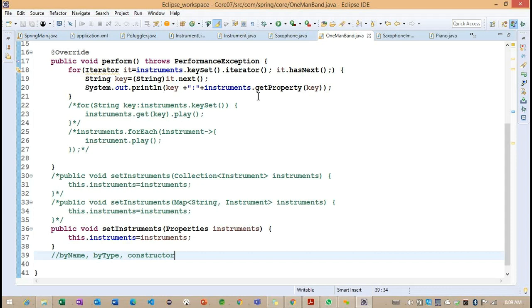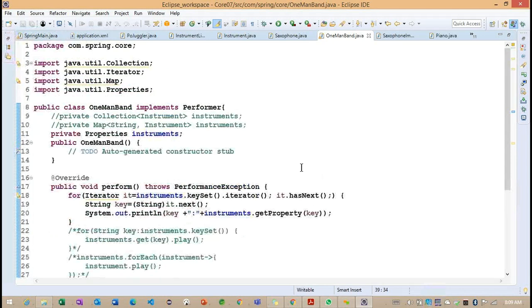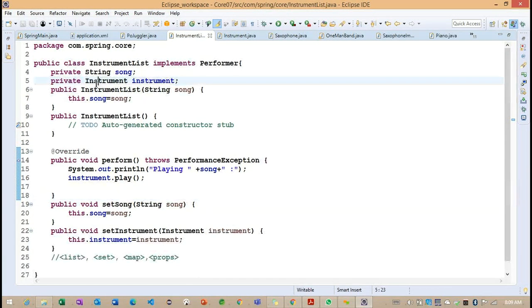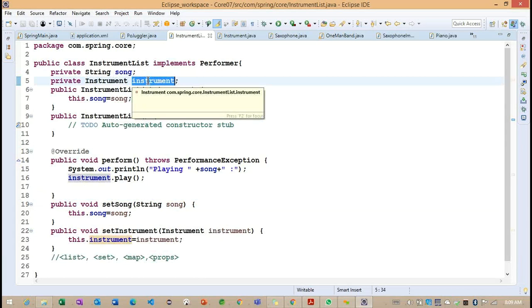To understand this with an example, take the instrumentalist class. It has one property named instrument, and in our configuration file, the ID is also instrument. Now what happens internally?